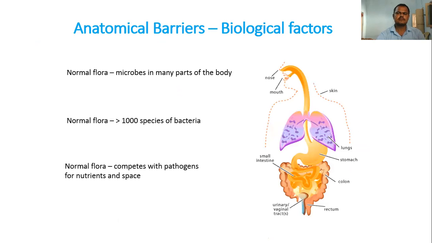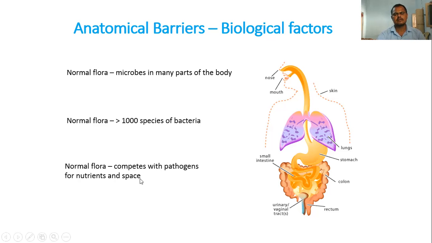So, anatomical barriers and biological systems. See here, normal flora: the favorable microbes that exist in the body live in different places among the internal organs and also participate in the defensive mechanism, helping the host body. Thousands of favorable bacterial species live inside the intestinal tract. These compete with the pathogens for nutrients and space.